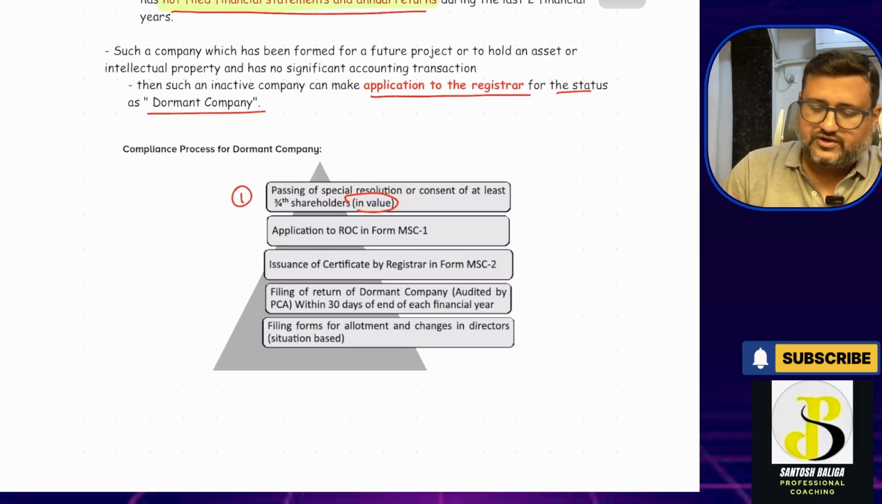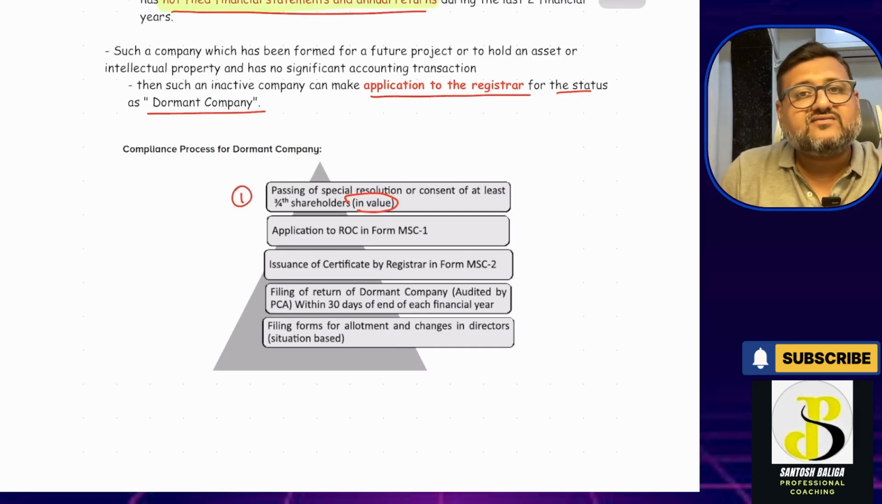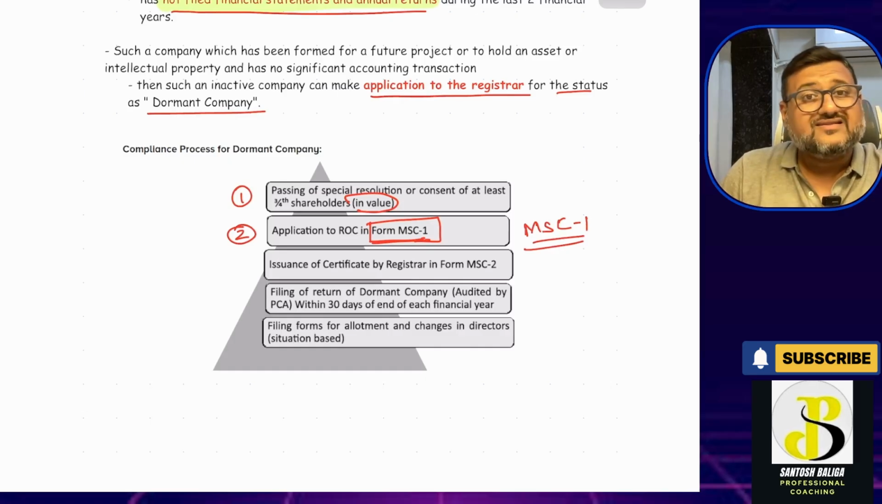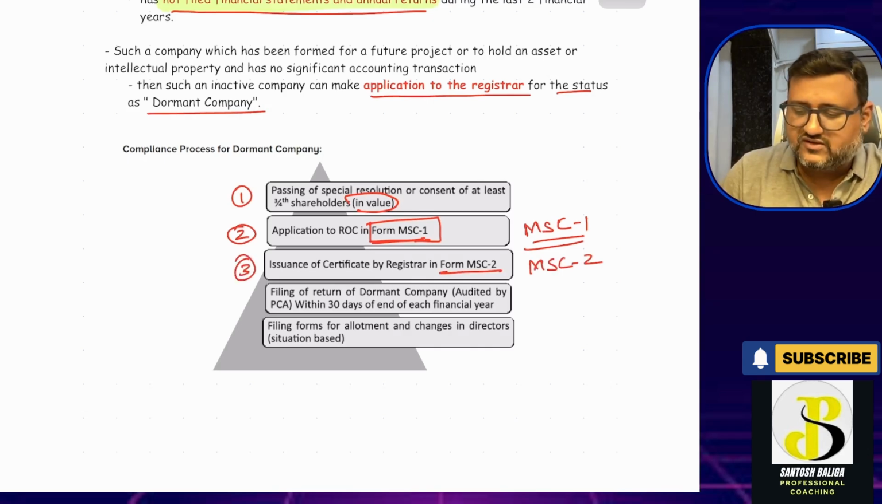That's the first point. Second, once they get the special resolution, they will apply to the ROC in form MSC 1. In form what? MSC 1. Now after the application, if the registrar is satisfied, the registrar will issue a certificate in form MSC 2. This will be the registration that the company is a dormant company. So this is the third compliance.